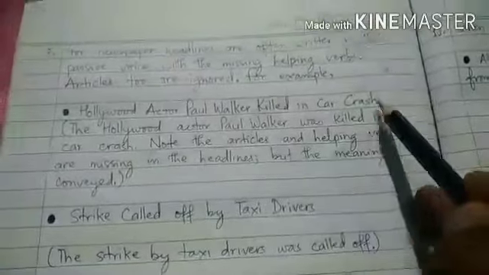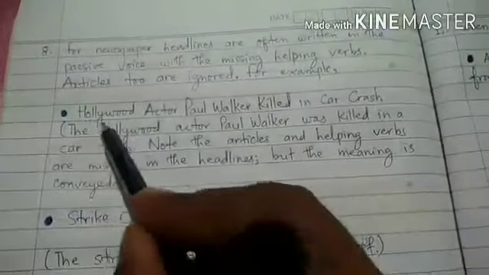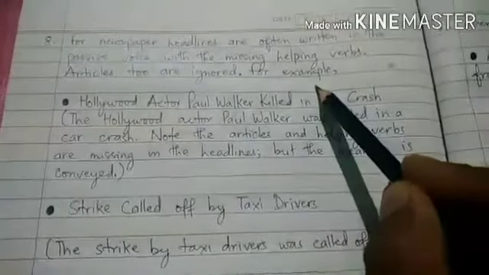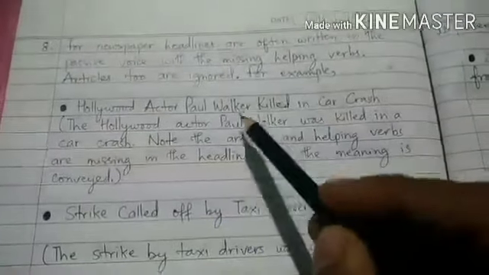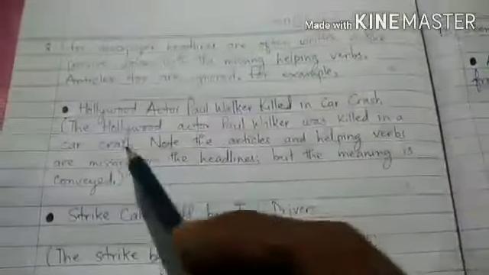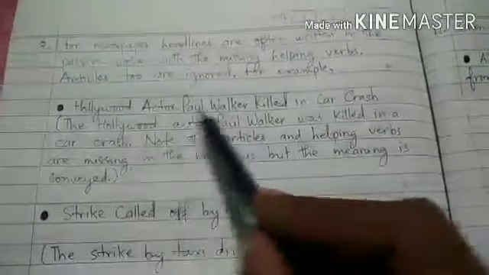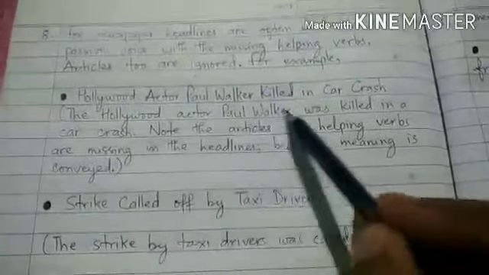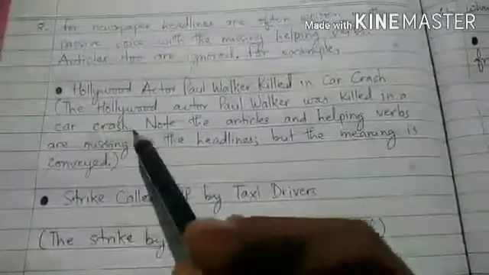Okay, so this newspaper headline is also written in passive voice. But the important point to understand here is the actual meaning of this headline: Hollywood actor Paul Walker was killed in a car crash.